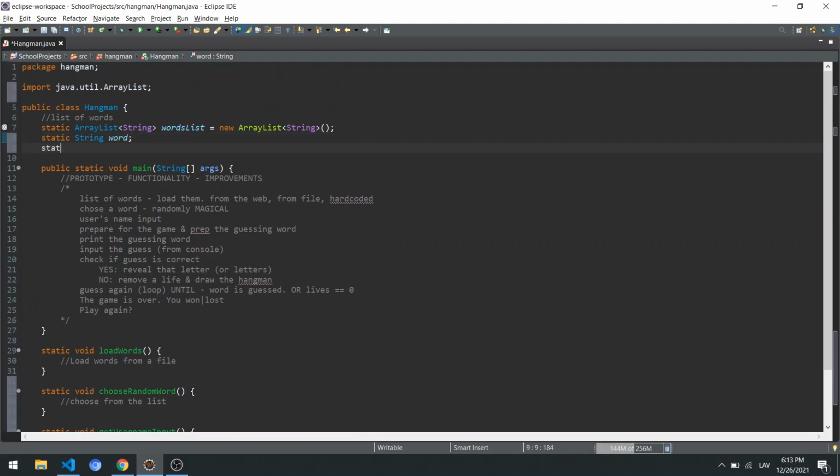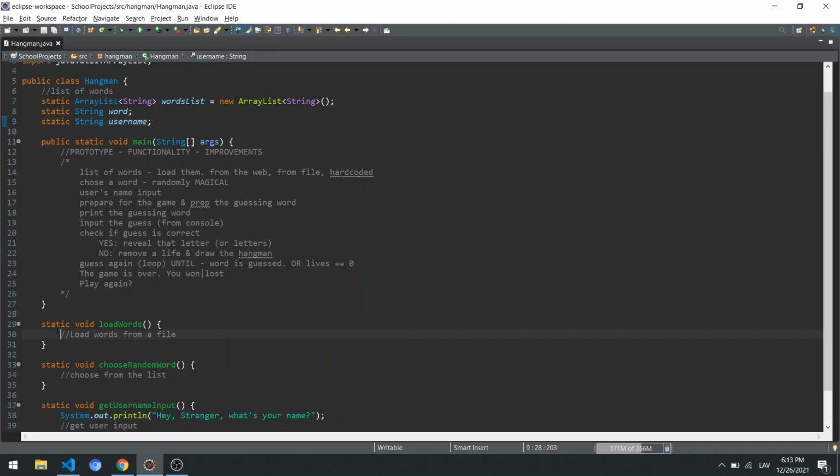Probably we're going to need, again, a variable for this username. Right? And these class variables that we are adding for our project, this just comes naturally. Obviously, we're going to load words. We're going to need a list of words. We're going to choose a random one. We're going to want to save them into a variable. If we're going to have a username input, again, a variable for that one as well. So we have these ones.